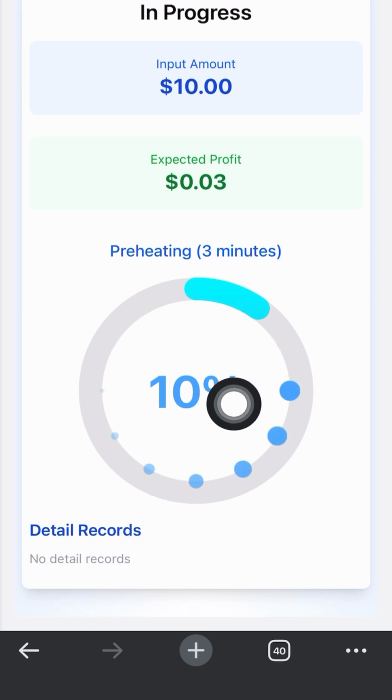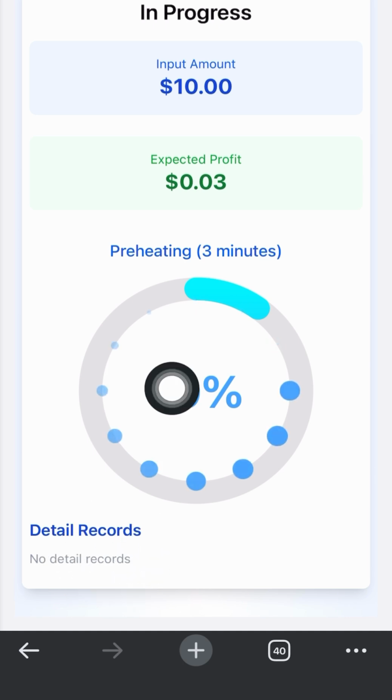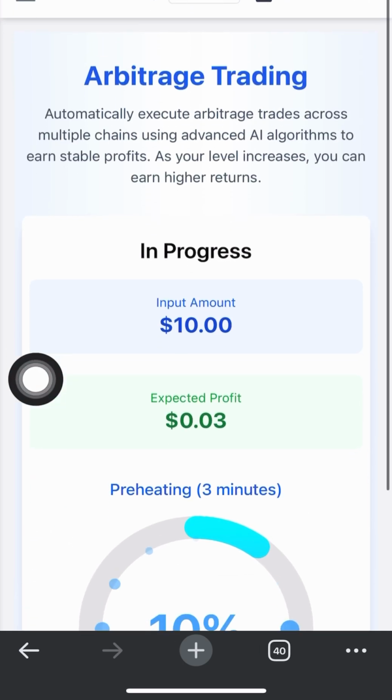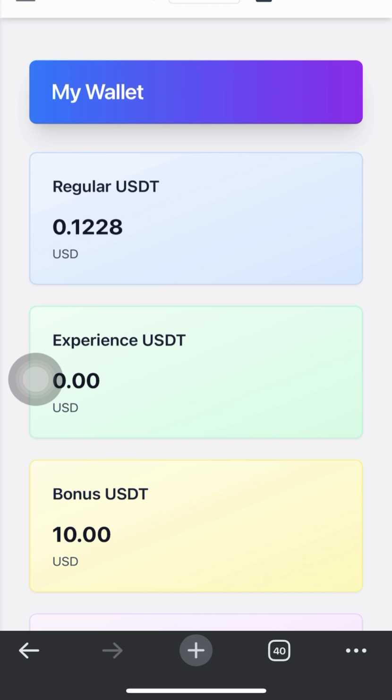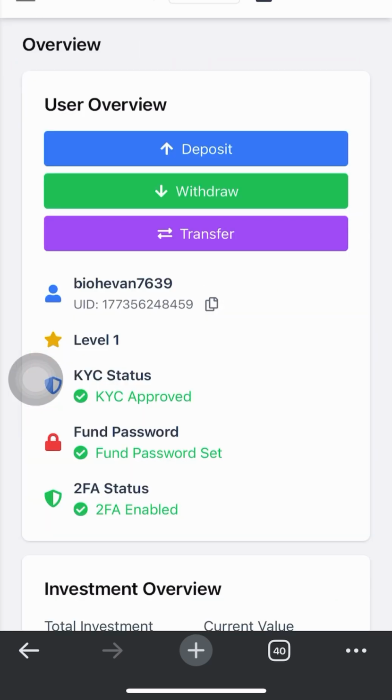When you check the data records here, when it's at 90%, you see the particular coin that is trading. It will show you everything, all the coins that are trading. So this is how it is, and I'll also show you how to activate the account and everything.